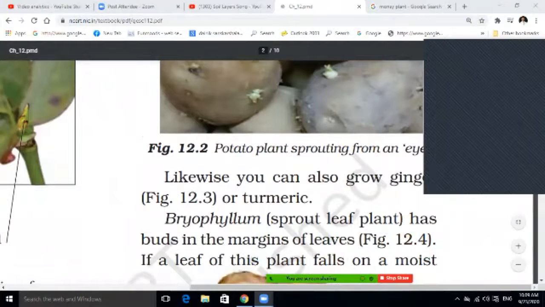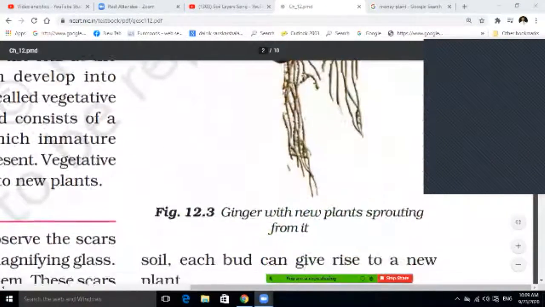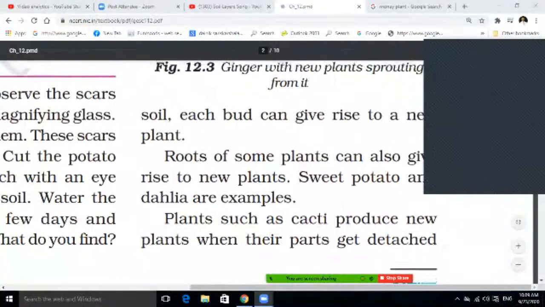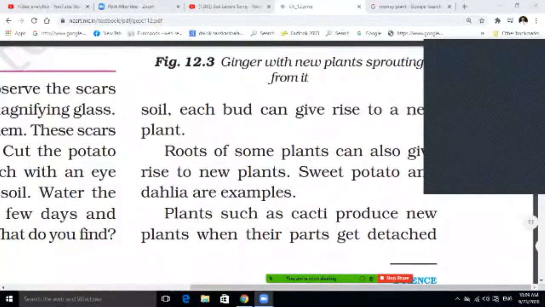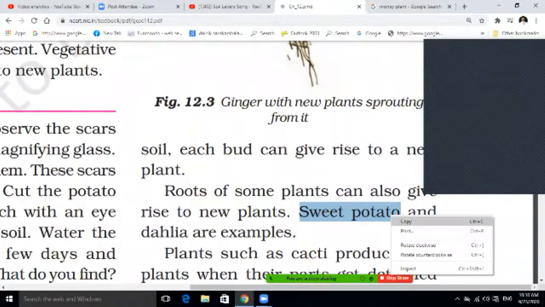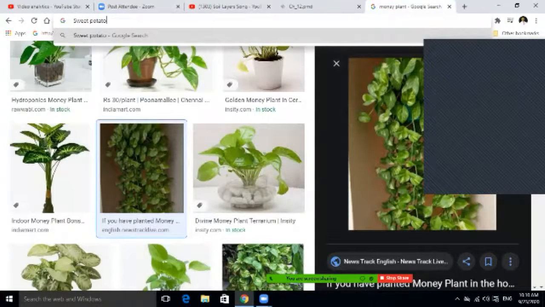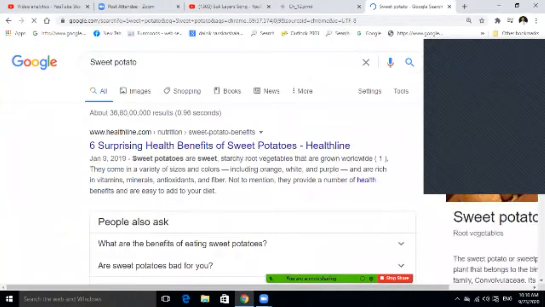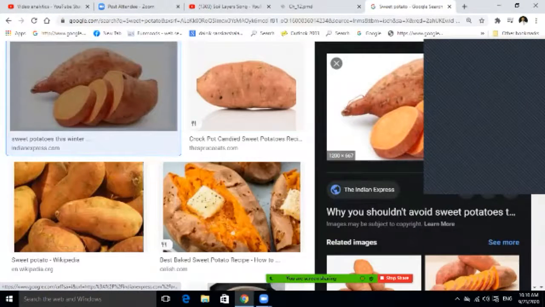You can also grow ginger and turmeric, and Bryophyllum has buds in the margin of its leaves. Each bud can give rise to a new plant. Roots of some plants can also give rise to new plants. Sweet potato and dahlia are also examples of that. Sweet potato, I think you have seen that. This is the sweet potato basically.